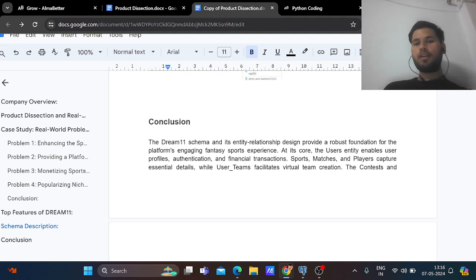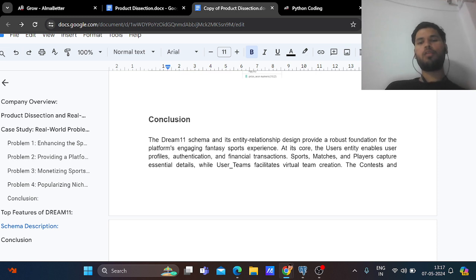The Dream11 schema and its entity relationship design provide a robust foundation for the platform's engaging fantasy sports experiences. Dream11's main goal is to engage people in actively watching sports and participating in it by creating virtual teams, and also earning rewards or money by investing a small or minimal amount of money, like 39 rupees or 49 rupees.